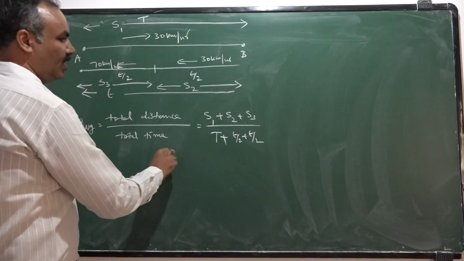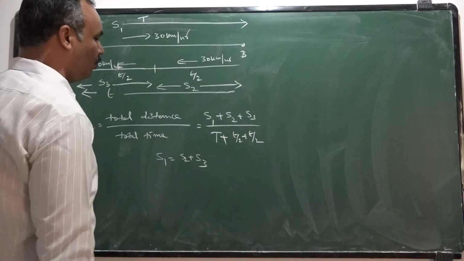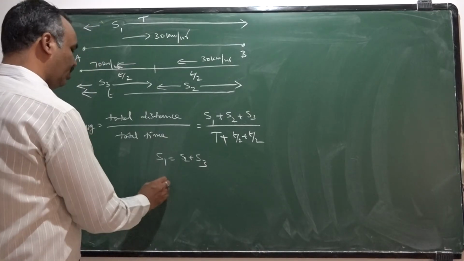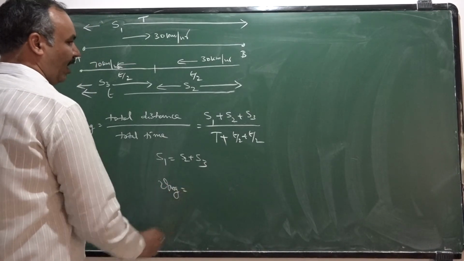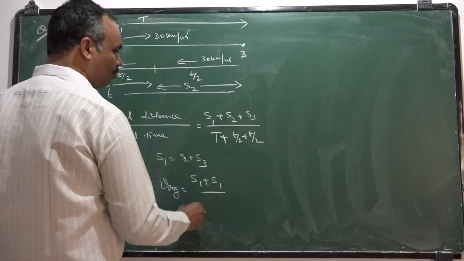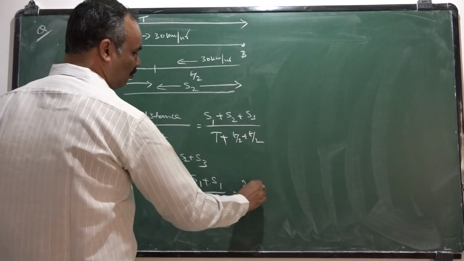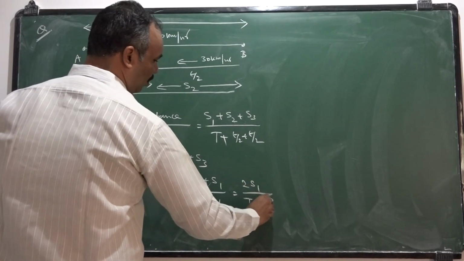S1 is exactly equal to the sum of S2 plus S3. So you can write average speed as S1 plus S1, replacing S2 plus S3, by T plus t. That is nothing but 2 S1 by capital T plus small t.